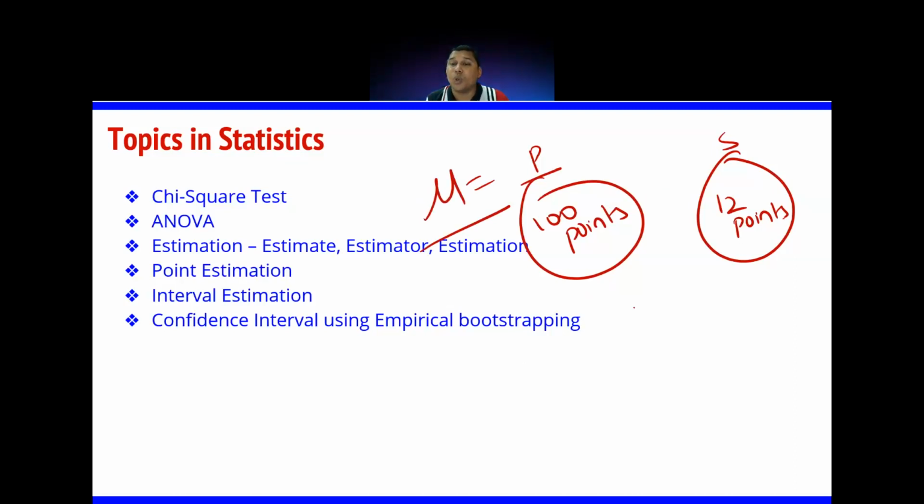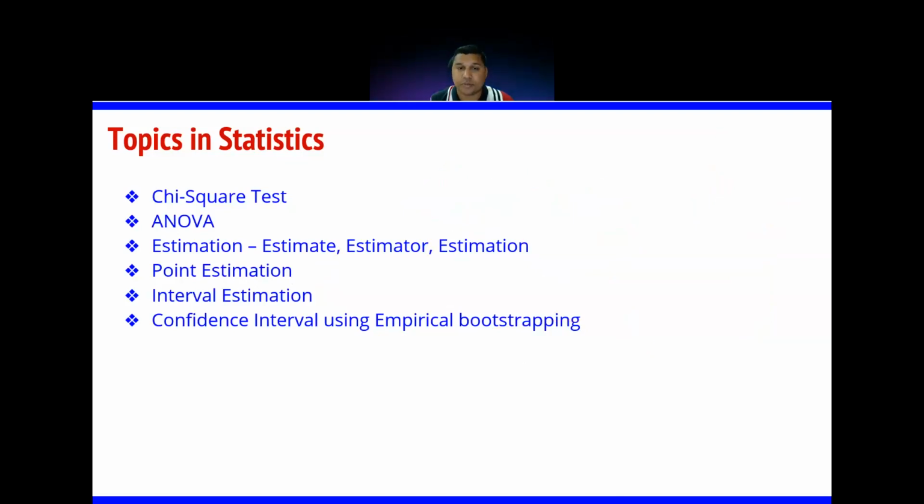So how do you give interval values? What we have seen till now using the central limit theorem: you take a sample, you calculate its mean, and you say that the sample's mean could be equal to the population's mean. So again, it's a point estimation, right? So let's see what confidence interval is using bootstrapping.